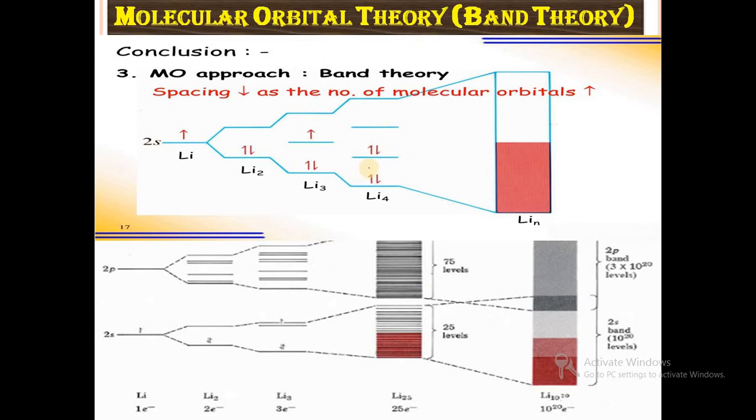In conclusion, in the molecular orbital approach or band theory, spacing decreases as the number of molecular orbitals increases. When lithium combines n times, there is no spacing between the two bands, the valence band and conduction band.